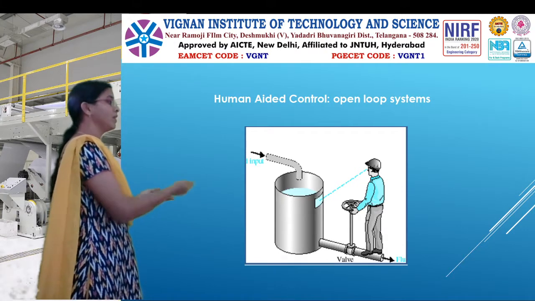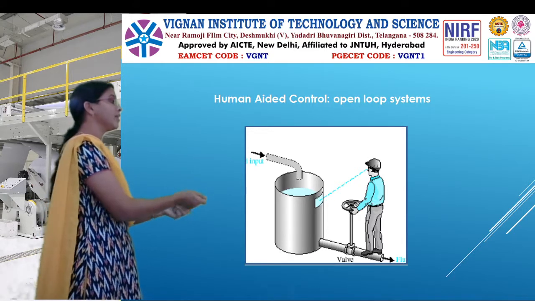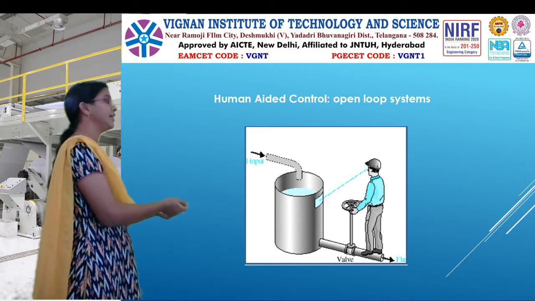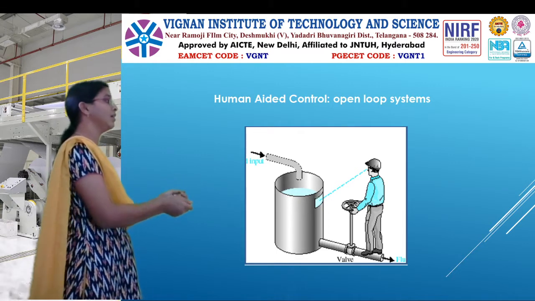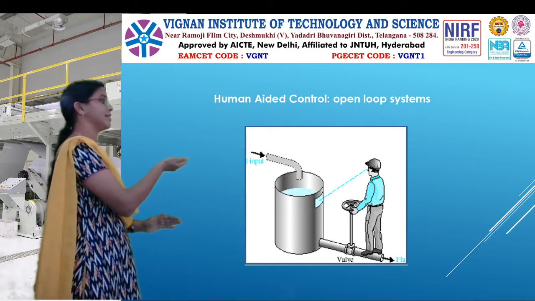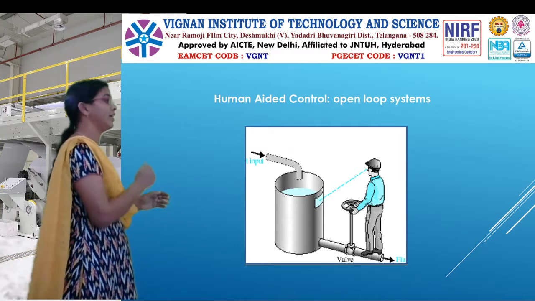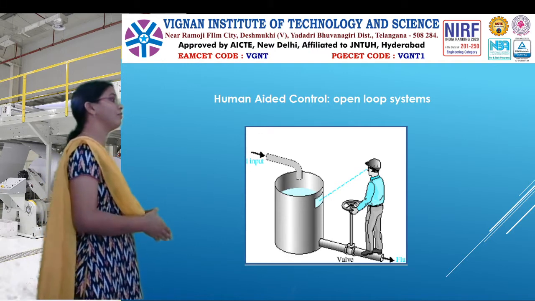Then he performs the operation by moving the outlet valve. If he opens the outlet valve, the water will drain off. If he closes the valve, the water level rises, right? So likewise, he controls the level of a tank. This is human aided control. Why? Because the human is performing everything.